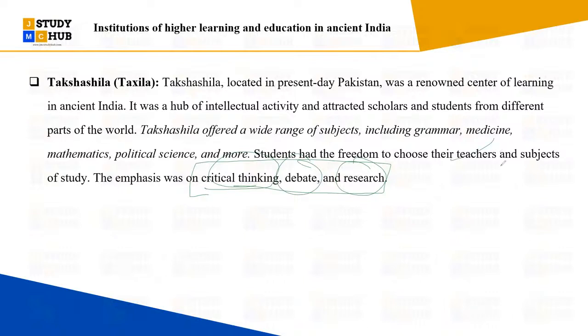As we have today elective subjects, which are given in universities nowadays to choose the subject you want to study. Similarly, the same concept which we call elective existed thousands of years ago, right? So students were independent to choose their teachers as well as the subjects. So Takshila University was offering subjects like grammar, medicine, mathematics, political science, right? Yes, exactly.